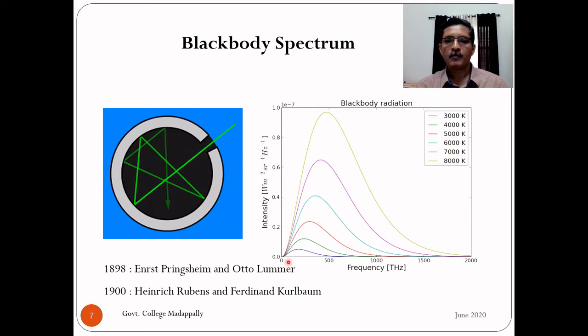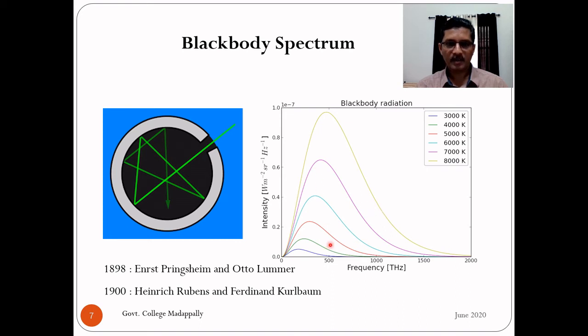So for each temperature, the shape is the same, right? If you look at the shape, it increases, reaches some maximum, then decreases. You can also see that it's not exactly a bell-shaped curve. It's not symmetric about the peak. The higher frequency side is greater.